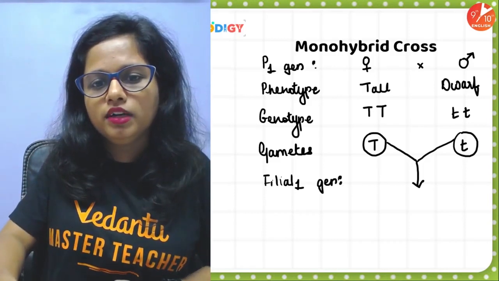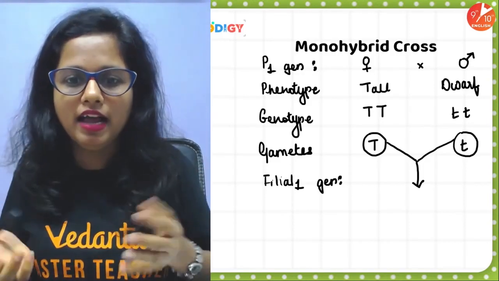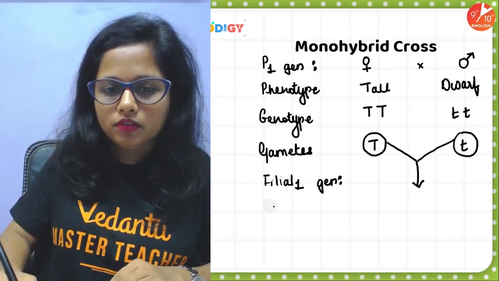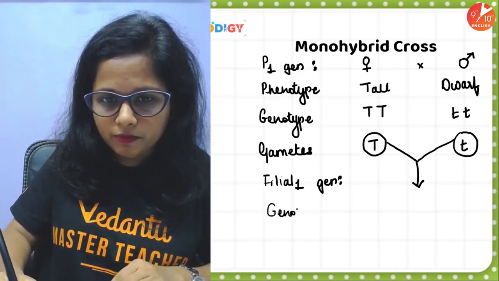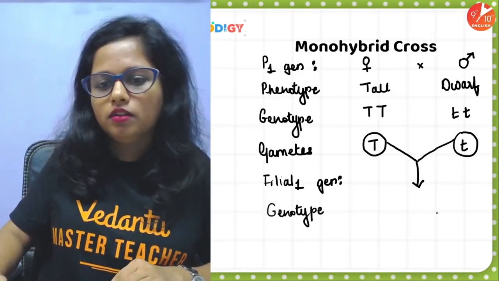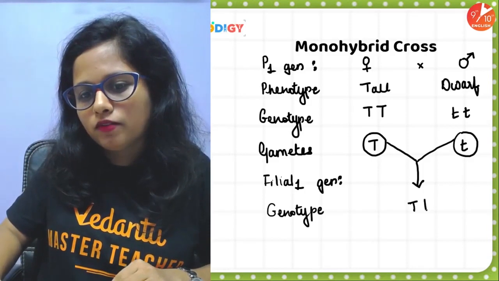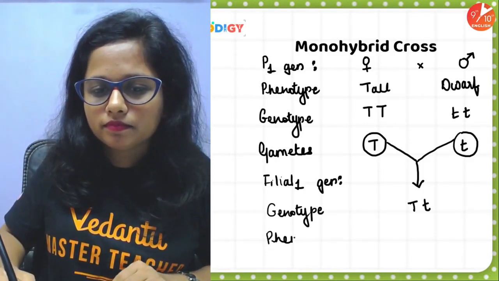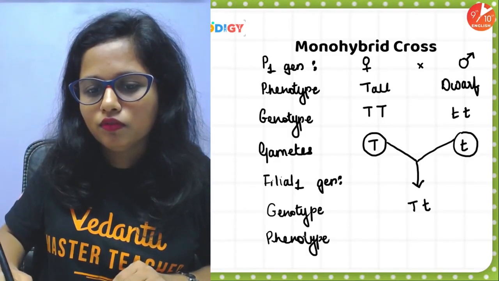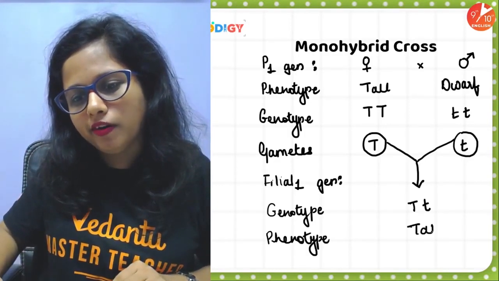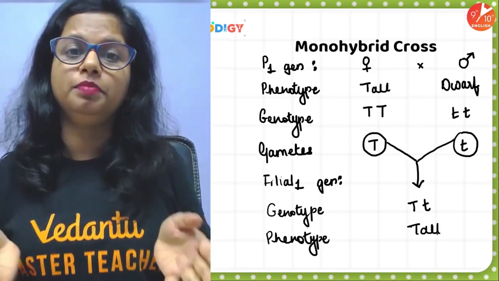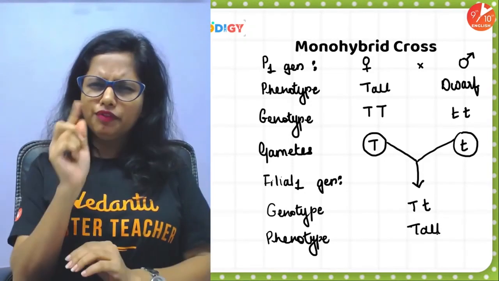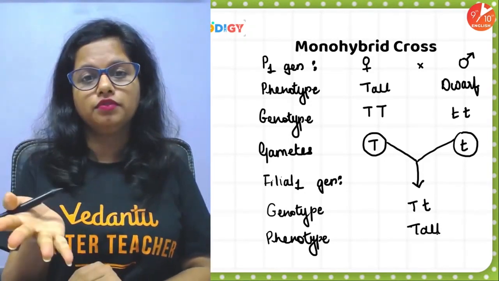It will have the genotype capital T, small t, and the phenotype was that all plants were tall. All the plants obtained were tall. Not even a single plant obtained was dwarf.